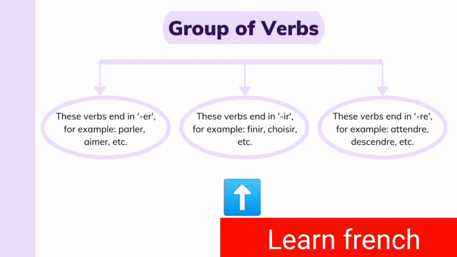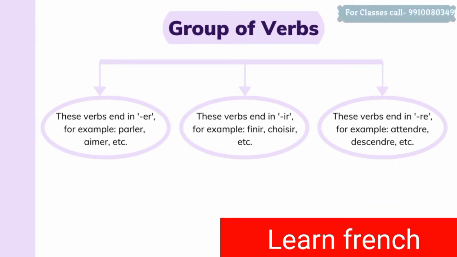The second group of verbs is the verbs ending in IR. For example, finir, choisir. And the third group verbs are the ones which end in RE. For example, attendre, descendre, prendre, etc. So in this video, we are going to study the first group of verbs, which is called ER ending verbs, and in the subsequent videos, we will cover IR ending and RE ending verbs also.